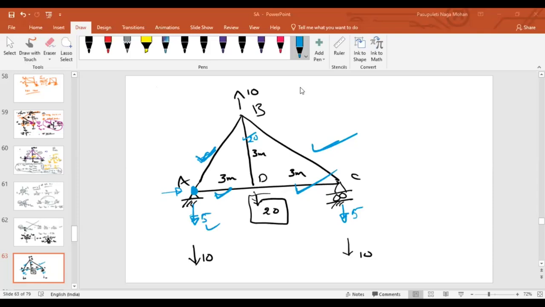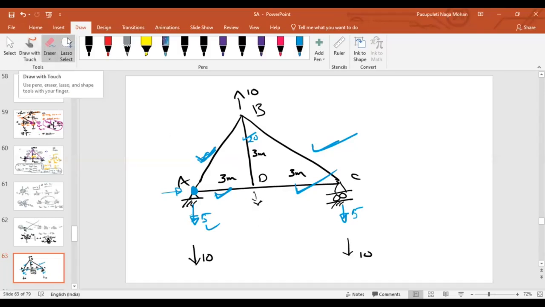Excuse me, sir. Yes, please. Can you explain again that reaction force about A and C? 5, 5. How can we segregate it like 5, 5? What is meant by superposition? What is meant by the method of superposition?